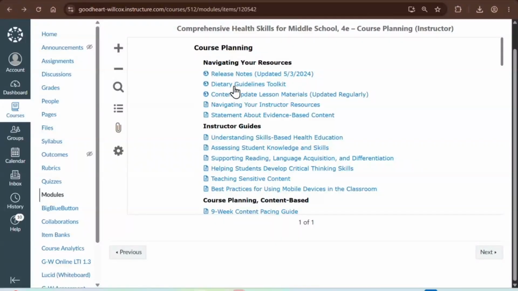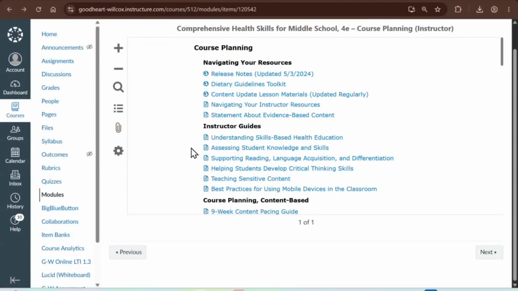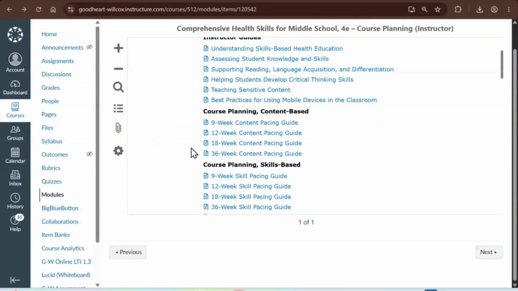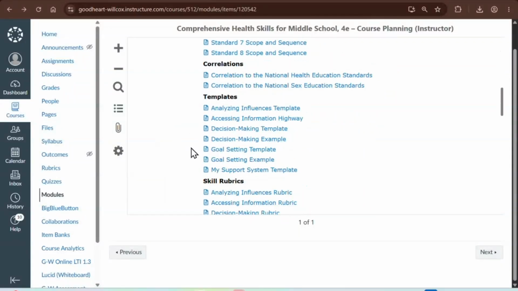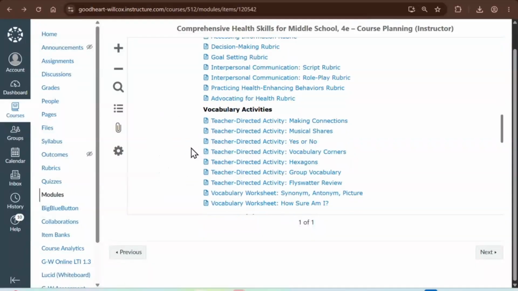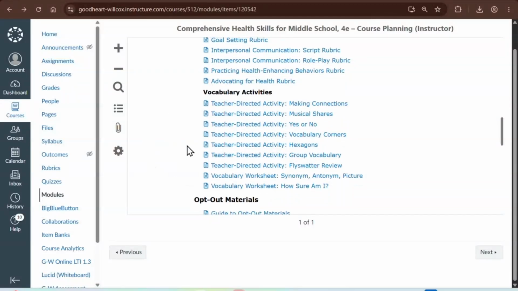Check those out. We know that the new dietary guidelines recently were released. This was a pretty significant change, so we actually have PowerPoint presentations, additional handouts you can definitely take a look at. Under instructor guides, a lot of these are best practices. We've got course planning guides, correlations, additional templates, additional rubrics, and vocab activities as well. Just like these are templates that you could actually use for any lesson.